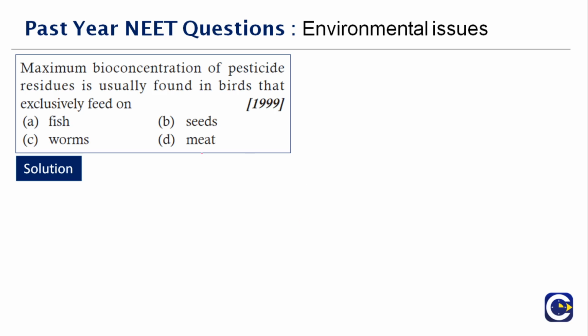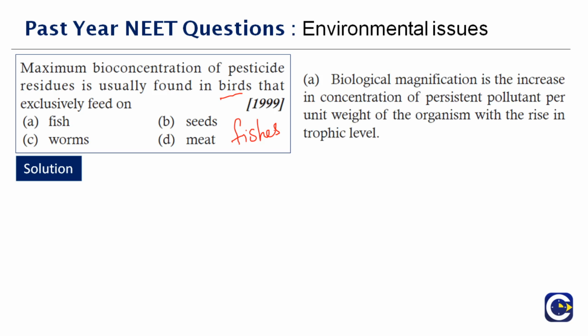level. So birds predominantly feed on fishes, worms, meat, seeds. All that is meat, forget it, but fish, worm, seeds are supposed to be their predominant consumption. But here, maximum bioconcentration of pesticide residues, when the birds happen to exclusively feed on fishes, they happen to have this problem. Therefore the right answer to this question is option A, fishes.